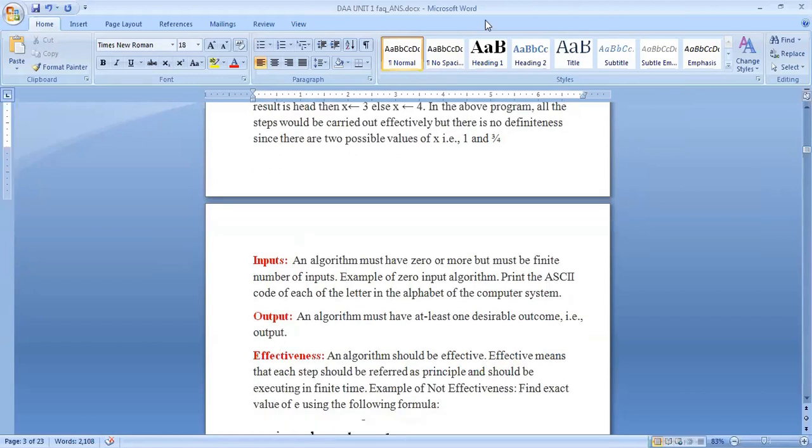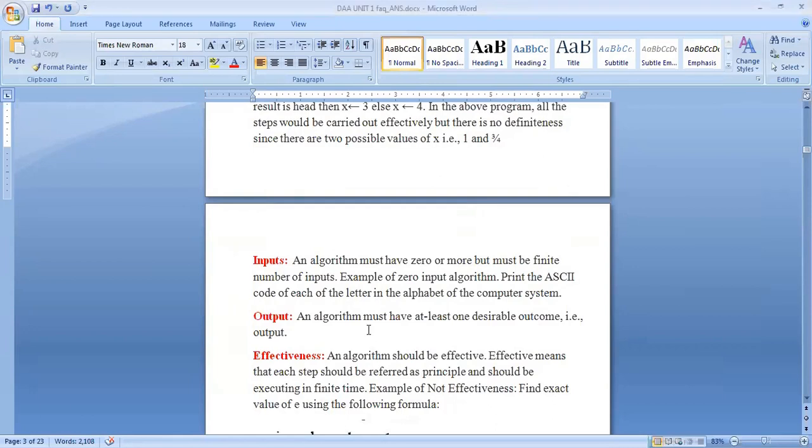So output: an algorithm must have at least one desirable outcome, that is output.